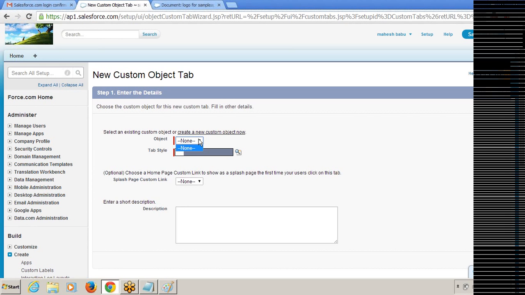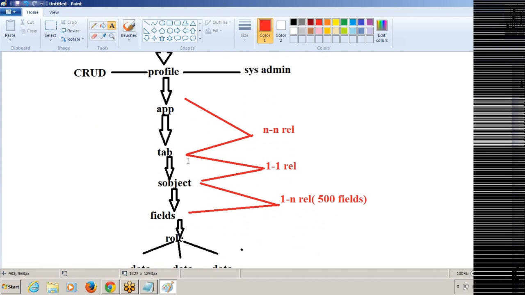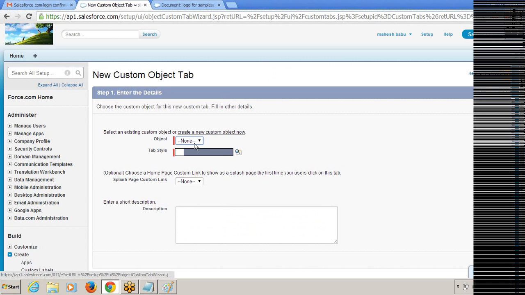So first we have to create the object and then create the tab for that object. What is the relationship between tab and object? We have a one-to-one relationship between the tab and object. We can create only one tab for a single sObject. We can't create more than one tab for a single sObject.